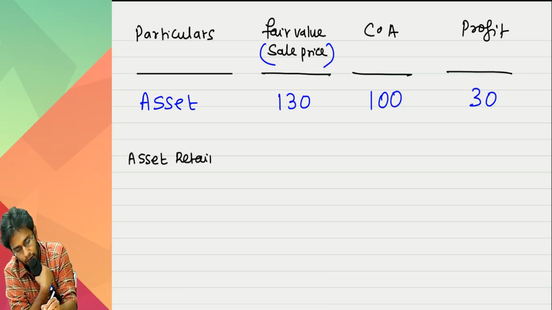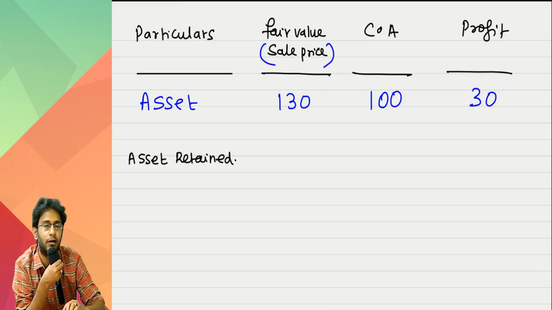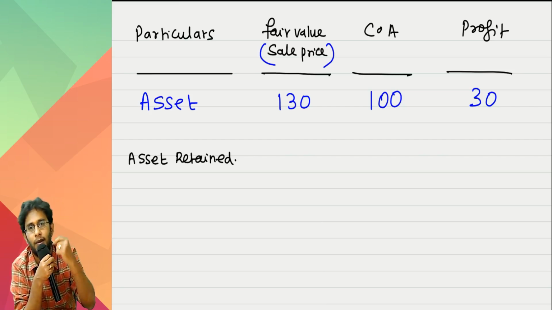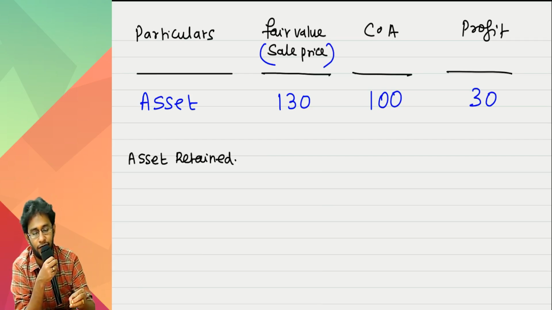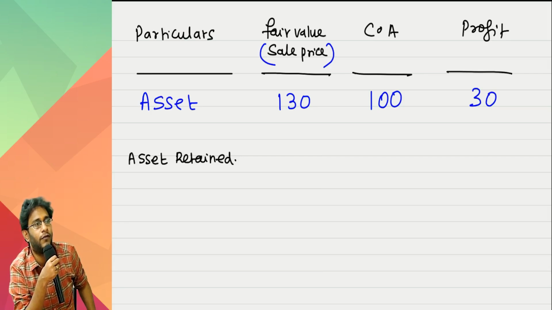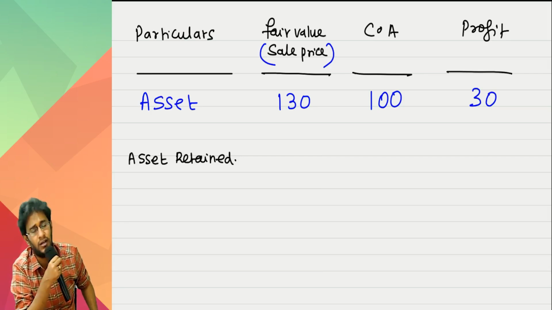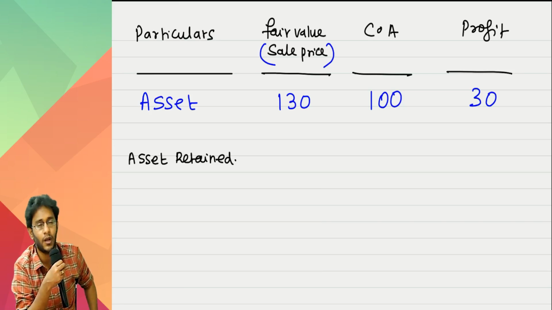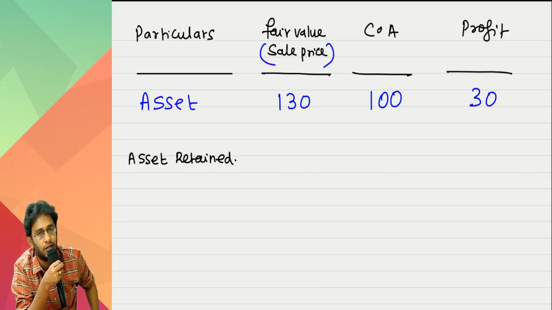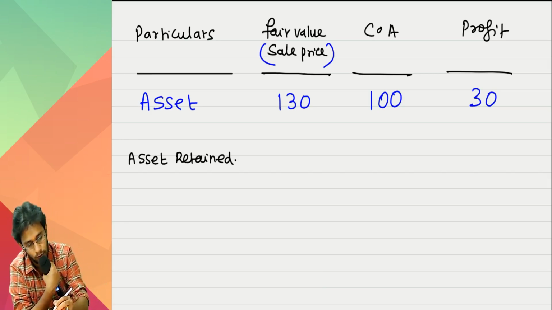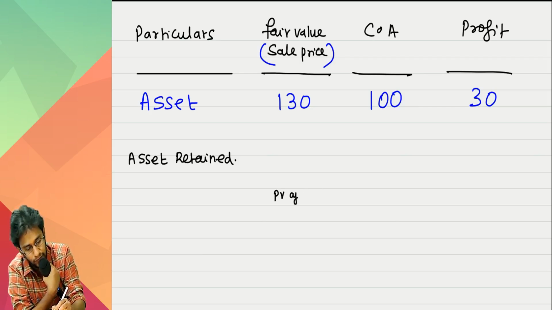Why are we using the word asset retained? Because the asset is again coming back in the form of a lease. I want the fair value of the asset retained. How will I know this? When you lease the asset back, what is the entry you are writing? ROU asset account debit to lease liability. The entry is passed with which amount? Present value of lease payments, other than fair value. So the PV of lease payments you work out.